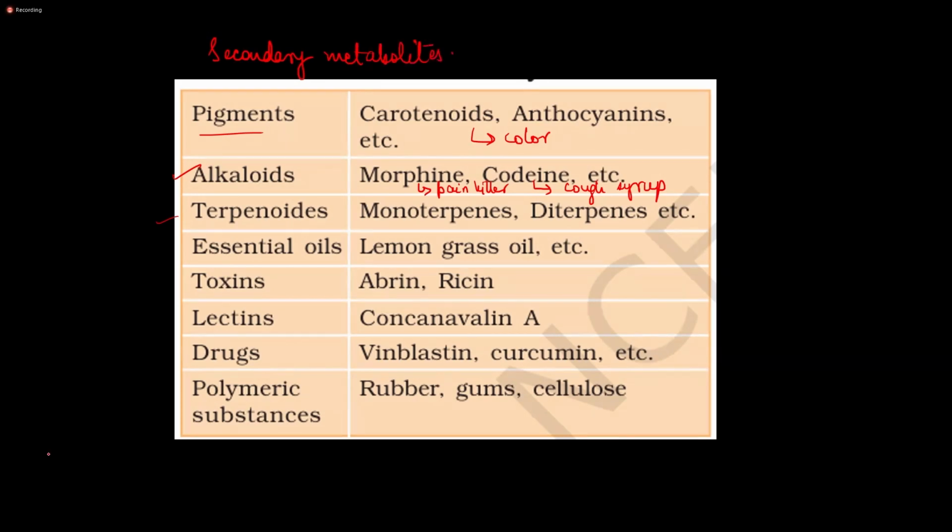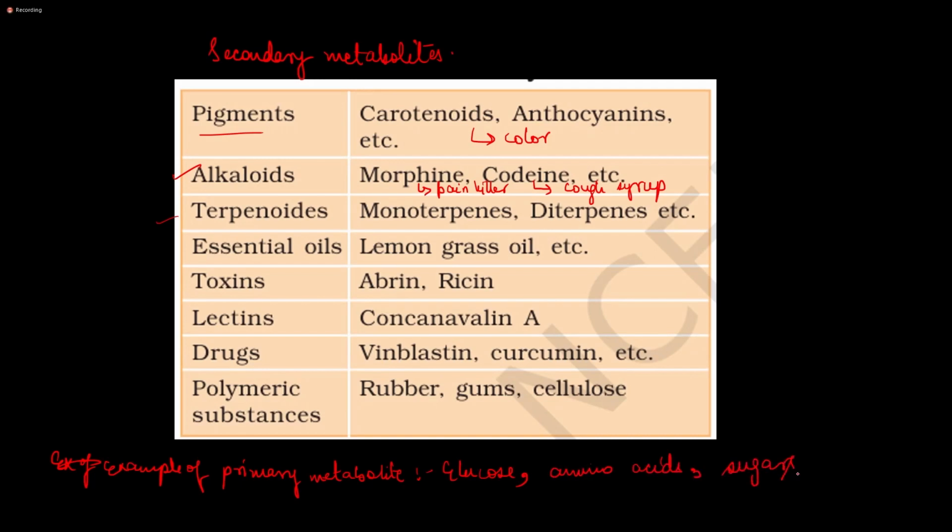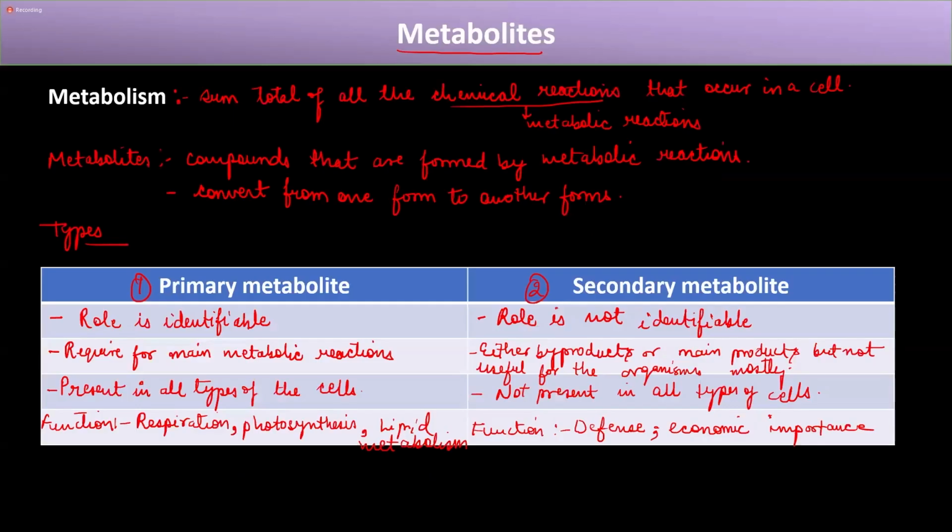Now, if we talk about examples of primary metabolites, these are everything that is important, without which the cell won't survive, such as glucose. Amino acids and sugars are also primary metabolites. All these are very important for the main metabolic reactions of a cell. So with this, we cover the topic of metabolites and the types of metabolites.